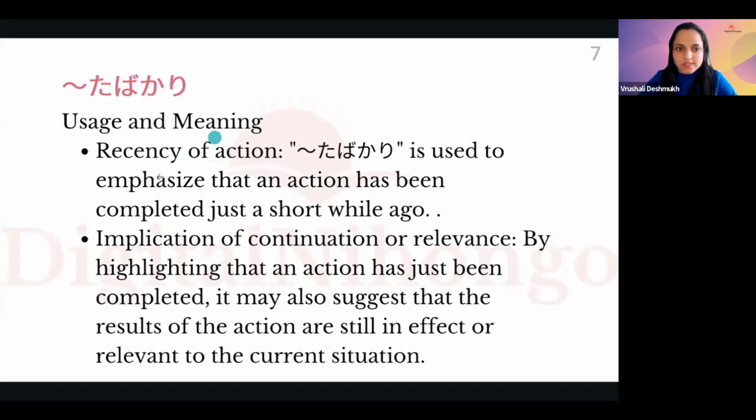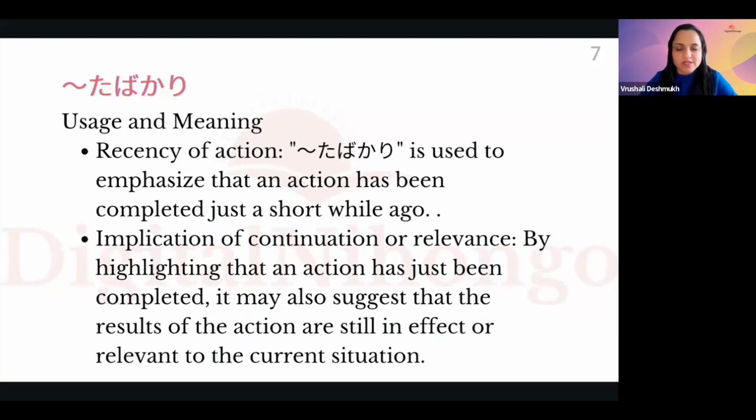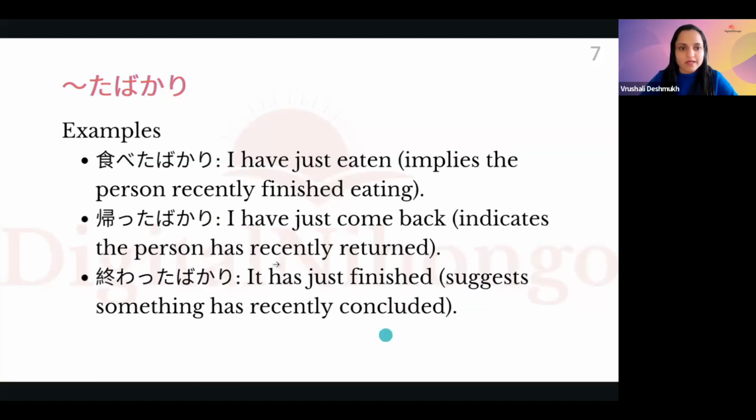And the usage is, first is recency of action. So action has just been completed a short while ago. Then implication of continuation or relevance. So it may also suggest that the result of the action is still in effect or relevant to the current situation. Something which has been done just recently is ta bakari.